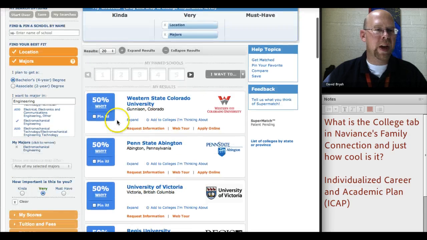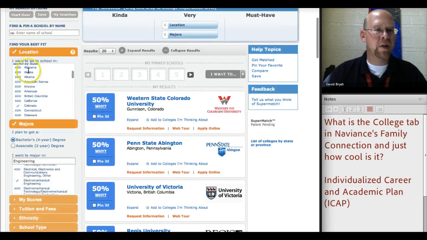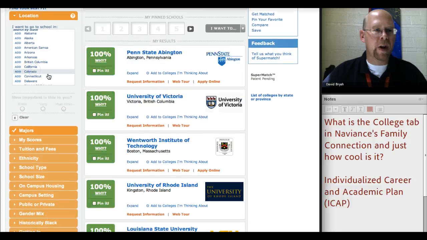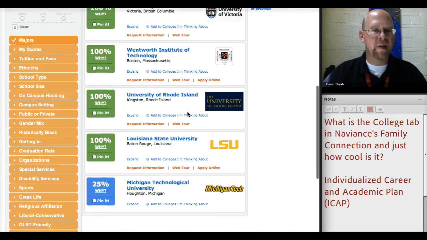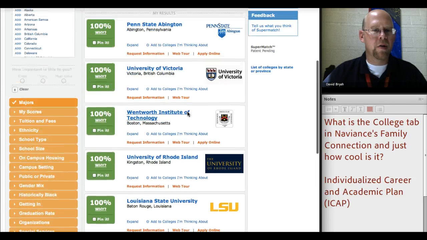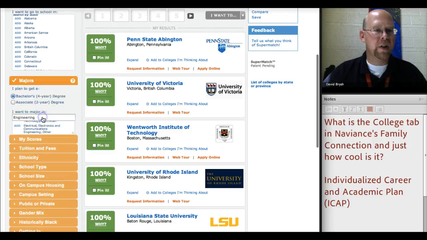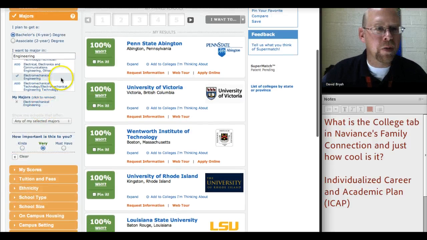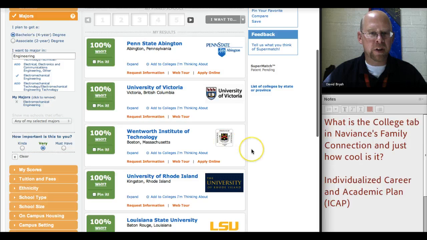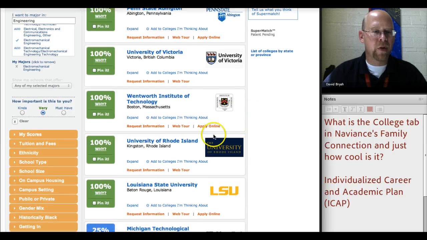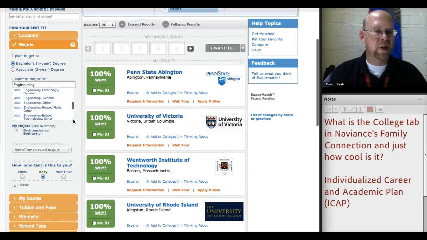So we could do the same thing. We could go up here and if we click off Colorado and leave our engineering, these are all the states that have engineering for that particular kind of engineering. We picked electromechanical engineering, so here are all the schools with electromechanical engineering. We could continue on doing this with